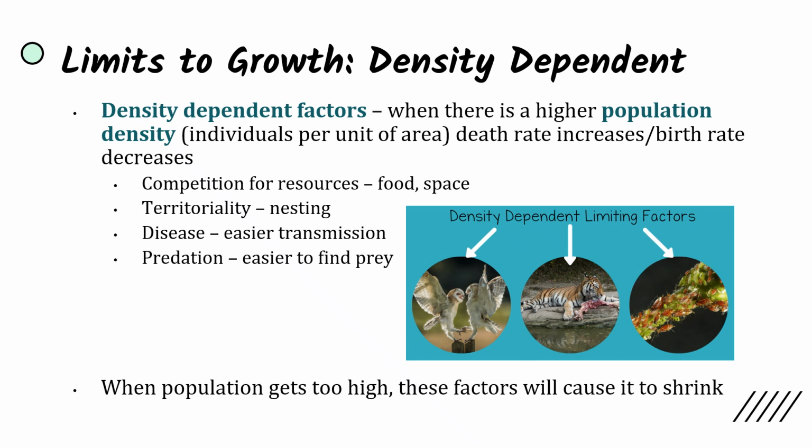And also we have predation. It's much easier to find prey if all of these individuals are in one area. And so when the population gets too high for the environment to support it, these factors will cause the population to shrink by either increasing the number of deaths or decreasing the amount of births that can happen due to not enough resources being there. So over here we can see predation. Here we see too many individuals in one area, and as a result there's not going to be enough resources for each of them. Here we see competition for potentially a mate, for potentially space, for food.